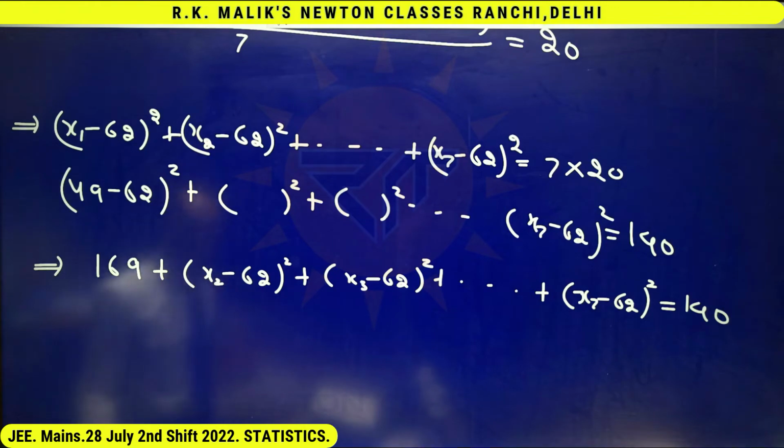Hence, there is no student who can score 49 marks in this.